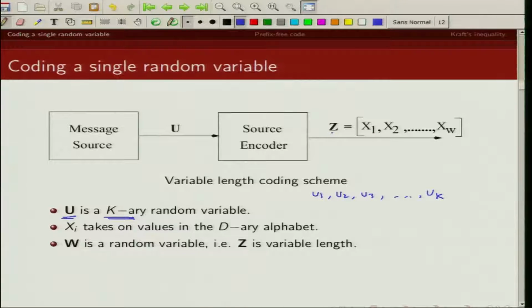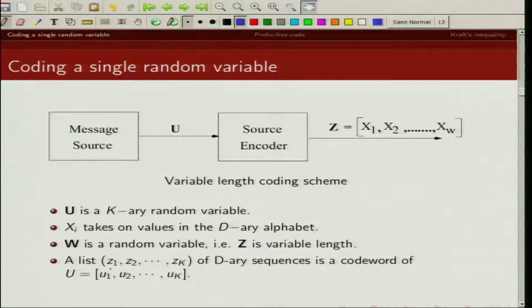Now our output code word consists of a d-ary alphabet, where D can be different from K, and the length of the code word, which we are denoting by W, is a random variable. So that's variable length. As a result, our output set of code words have variable length.